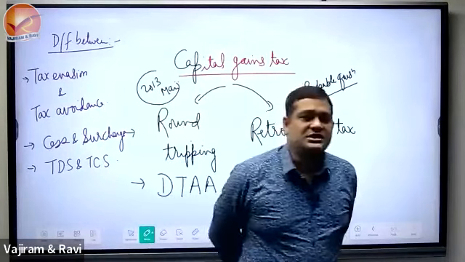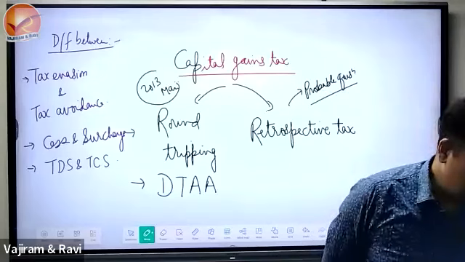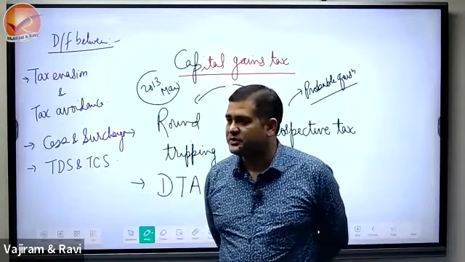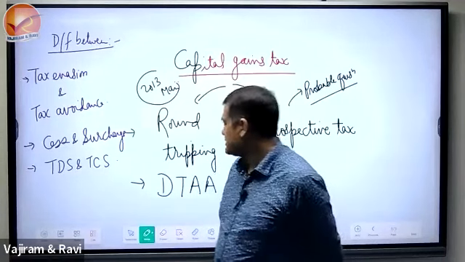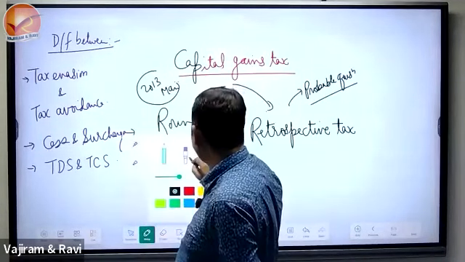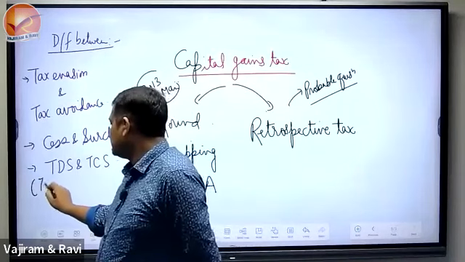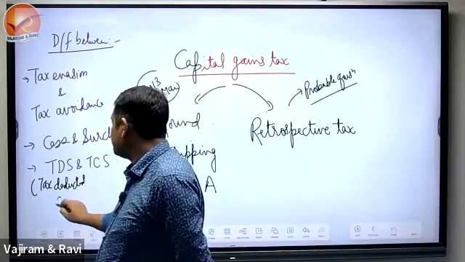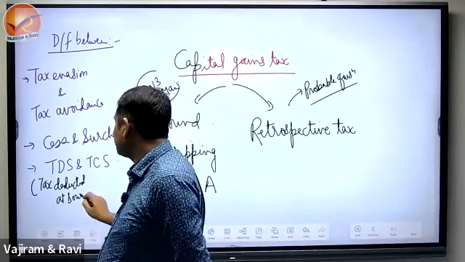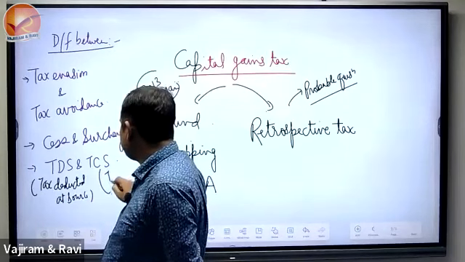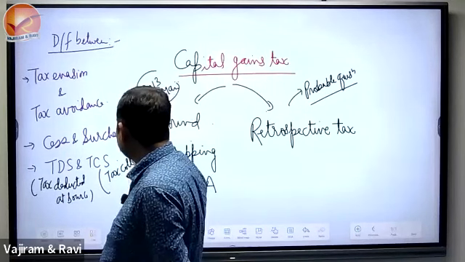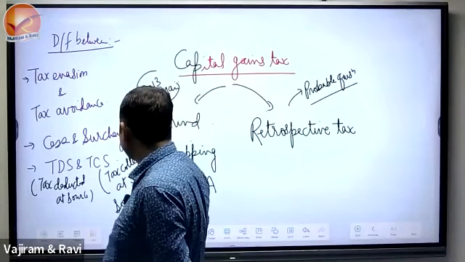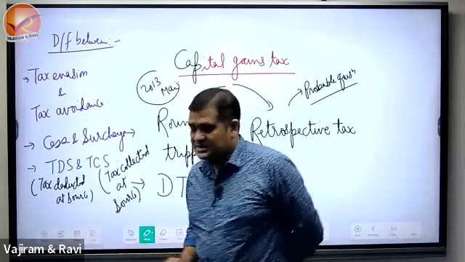Yes, what this TDS is and what this TCS is. Why somewhere it is written tax deducted at source, TDS, and why tax collected at source? Means tax deducted at source, and this is tax collected at source. What is the difference between them?